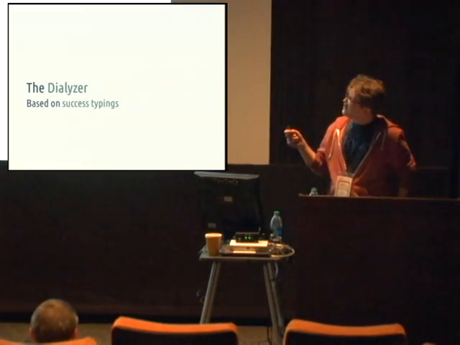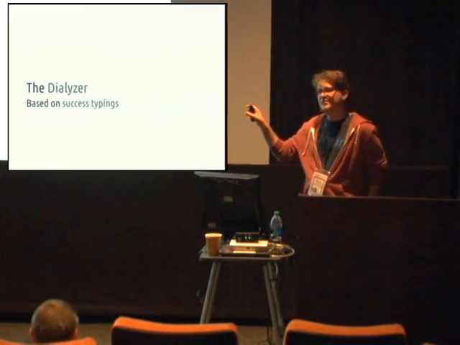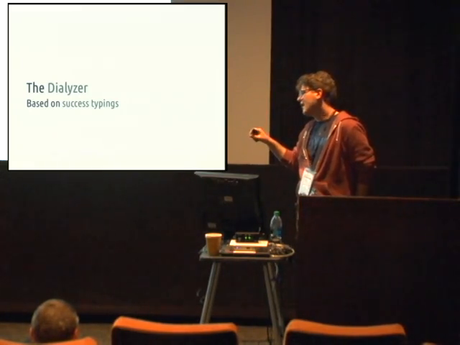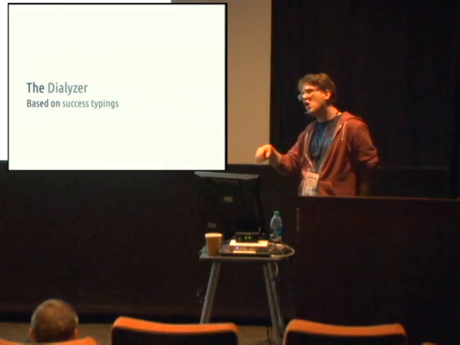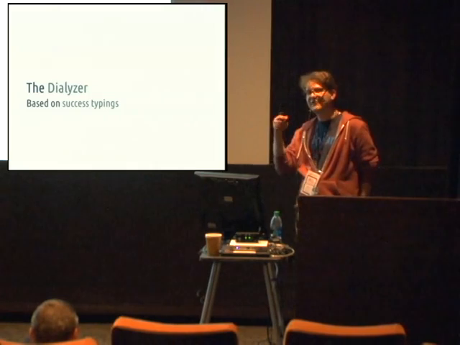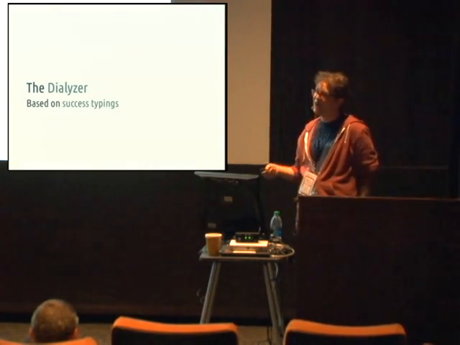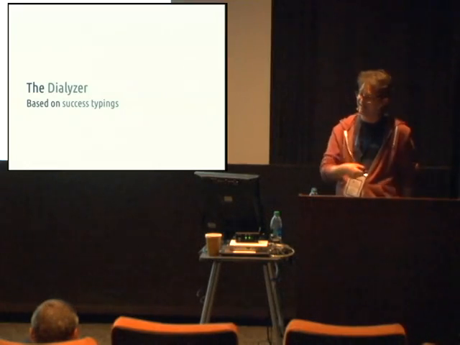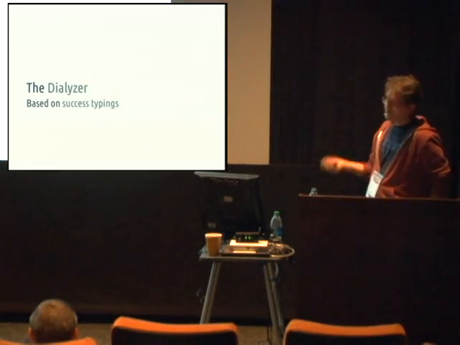And it will allow you to generate these success typings. The success typings tell you a disjoint union of calls into that function that will pass, that will definitely not fail, but it can't guarantee that calls in will always succeed. And it will generate return types.